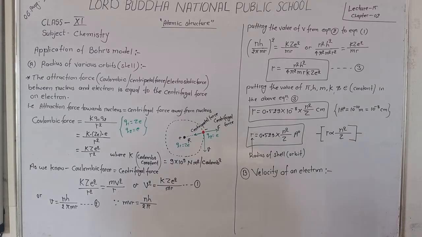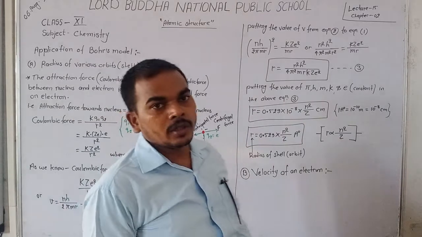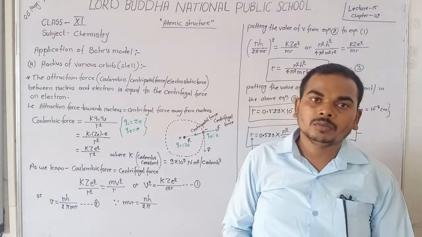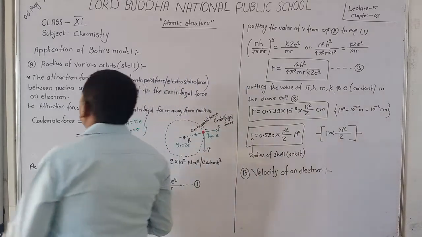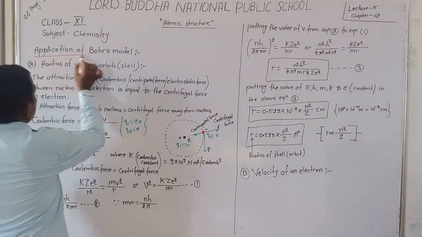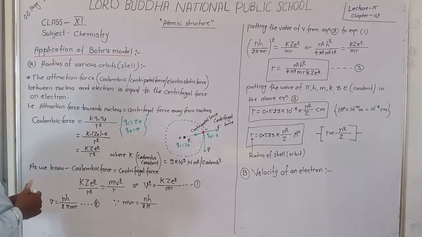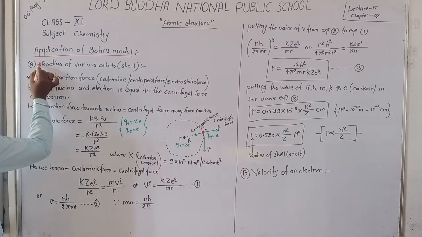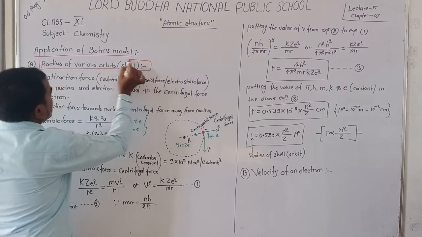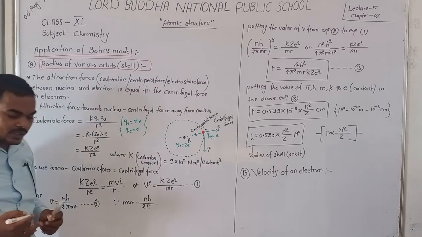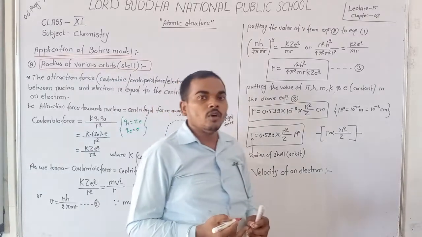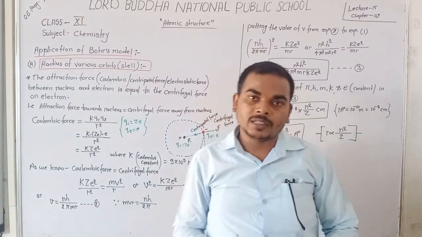Hello student, in the chapter Atomic Structure, today we will discuss the application of the Bohr model. Dear student, in the Bohr model, firstly we will discuss the radius of orbitals. Radius of orbital means radius of shells. Now let us discuss the radius of orbitals, the radius of shells.